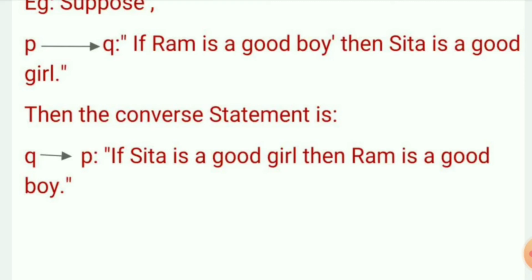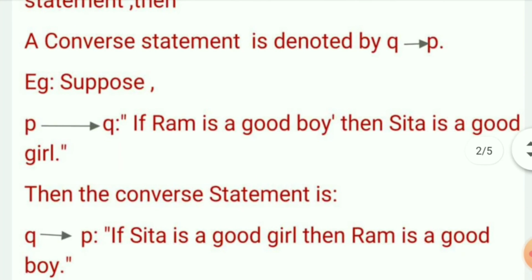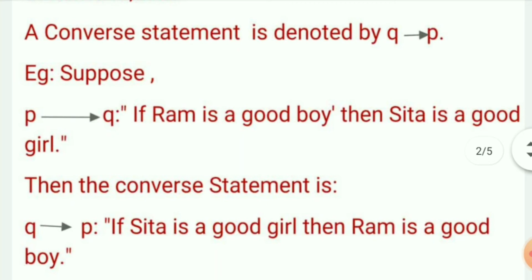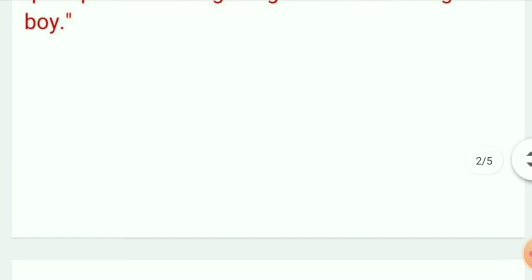In this statement we are doing nothing, we are just exchanging P and Q. We just change their places, and then it becomes a converse statement. I think you will now know what a converse statement is. In the next part we will discuss the inverse statement.